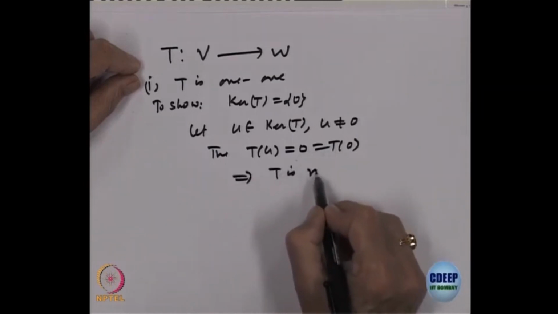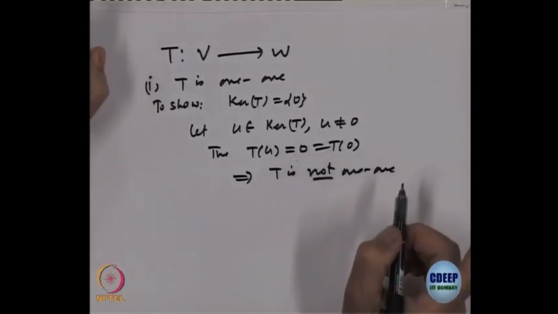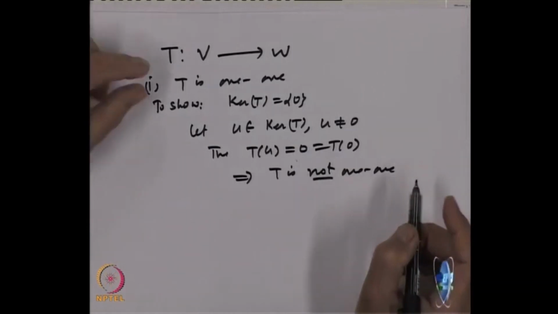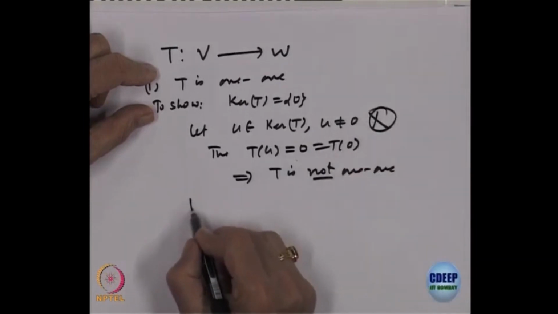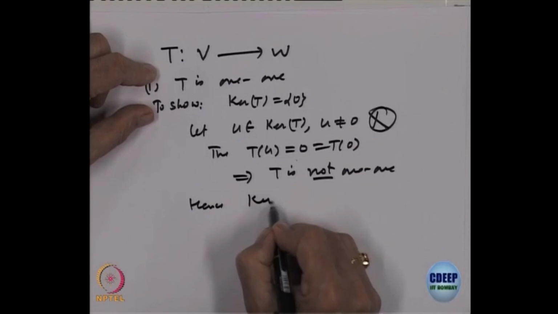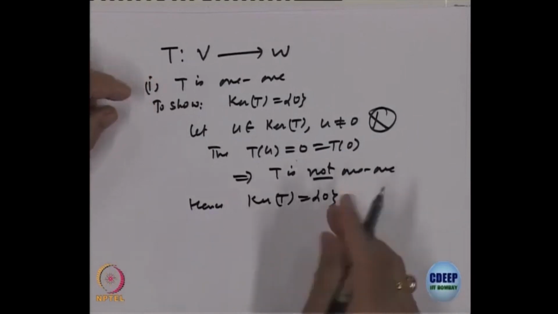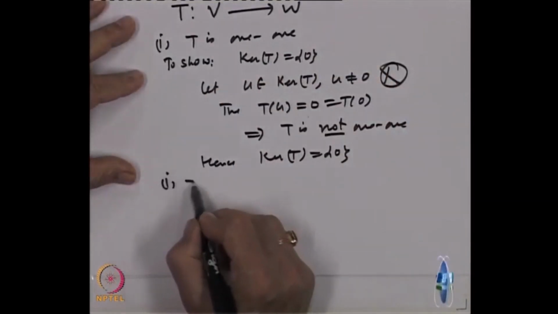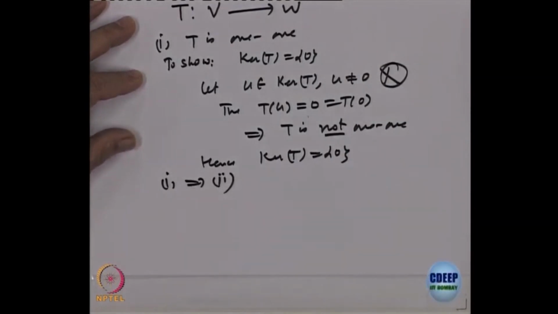T is not 1-1. I have two different elements, one non-zero, the other 0, with the same image 0. That means this is not possible. So, hence the kernel of T is only 0. So this proves 2. So, 1 implies 2: if T is 1-1, then the kernel of T is equal to 0.